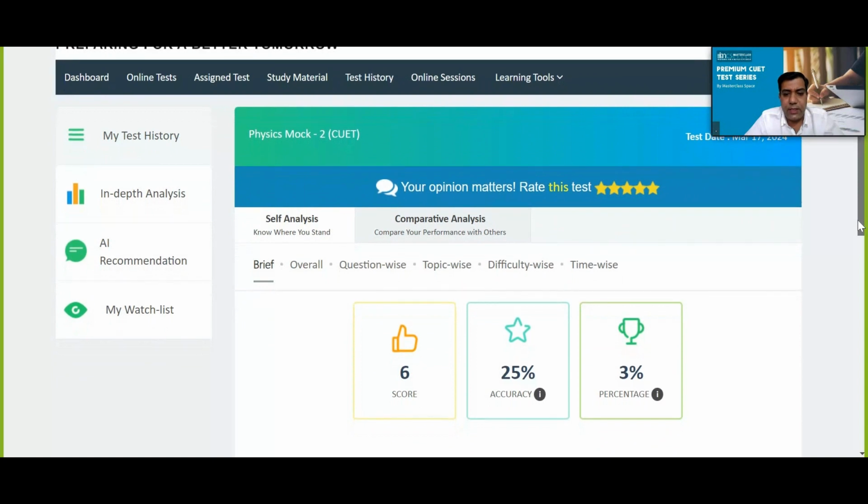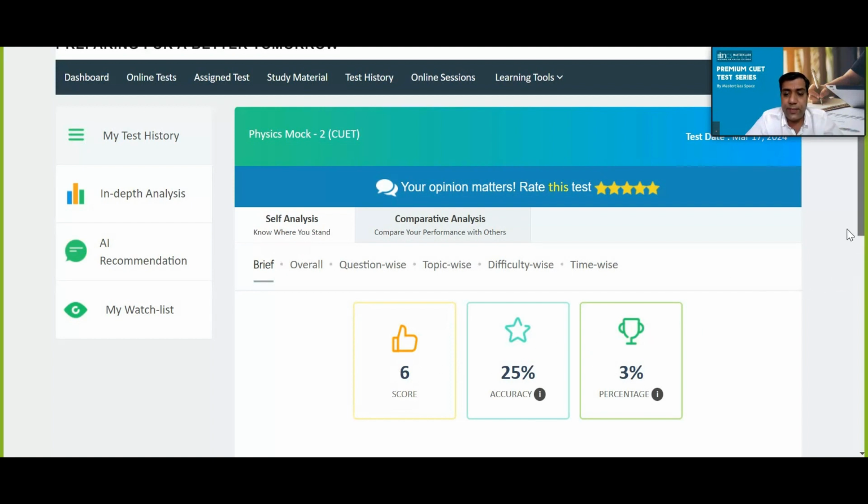So briefly it shows I scored 6 marks, total percentage is 3%. Well, out of 50 you have to attempt 40 questions only. And each question carries 5 marks, so it's a 200 mark test. Out of 200 I scored 6, so that means I scored 3%.